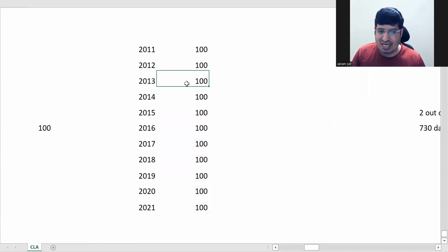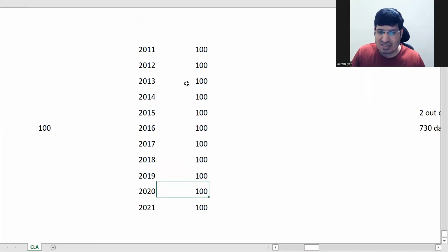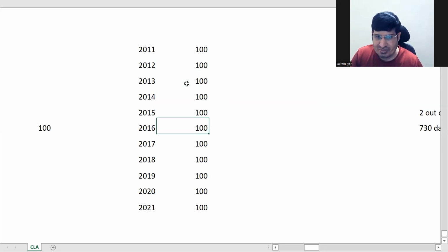So she was resident in each of these years, with 100 days here and 400 over 4 years. Similarly, going one previous year, it will be 100 days here and 400 here. So all these years she's going to be resident. So 2 out of 10 you will easily get. That is one condition.